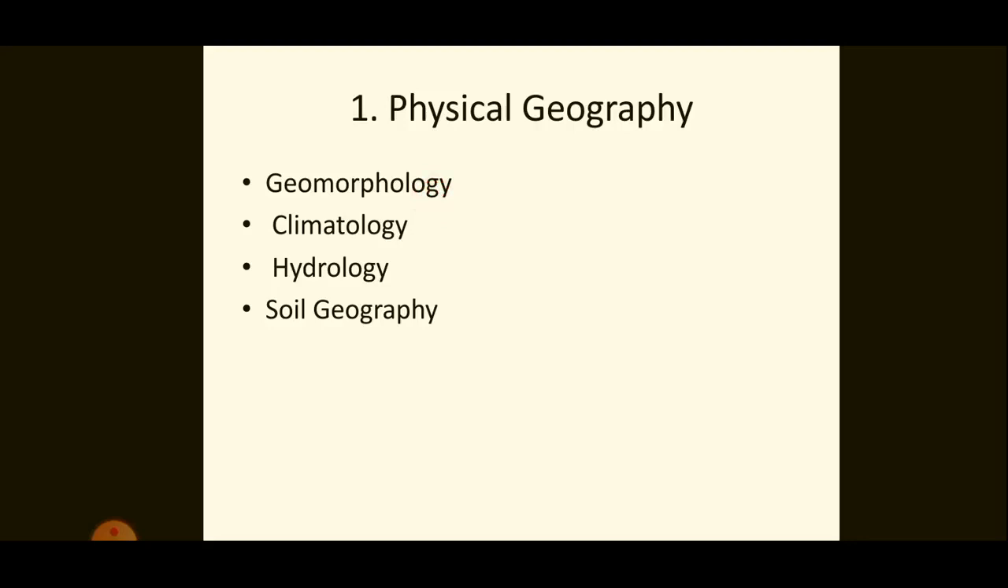Climatology involves study of atmosphere, weather, climate, etc. Then hydrology. Hydrology involves study of oceans, lakes, rivers, etc. And soil geography involves the formation of soil, types of soil, fertility, etc.